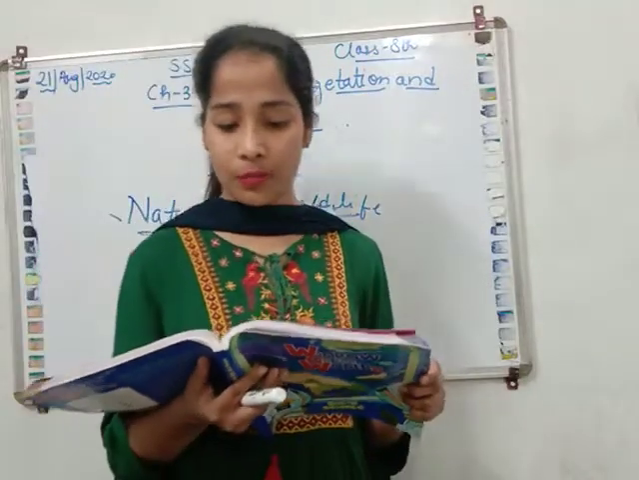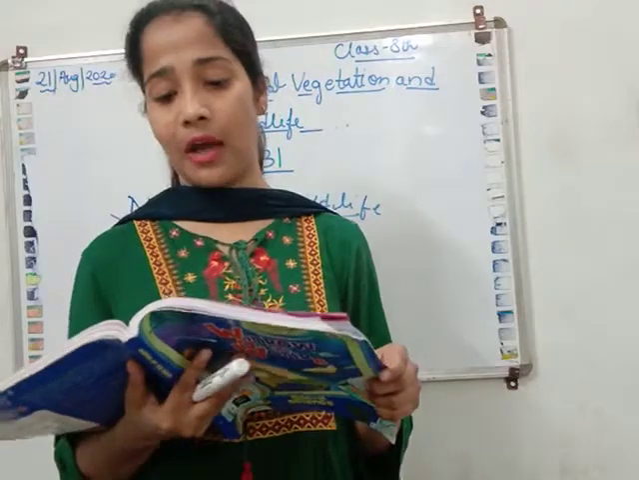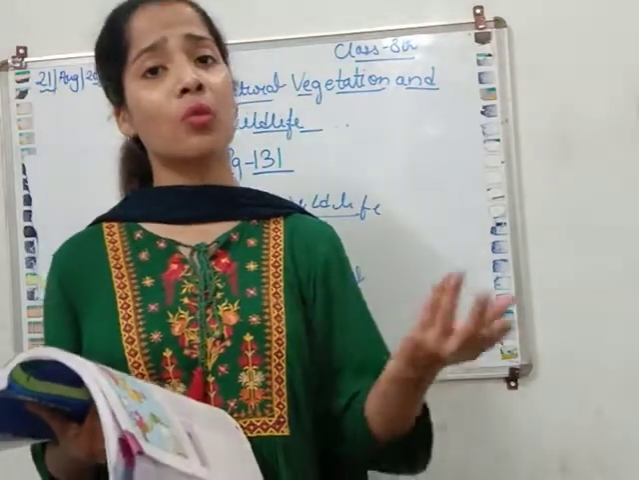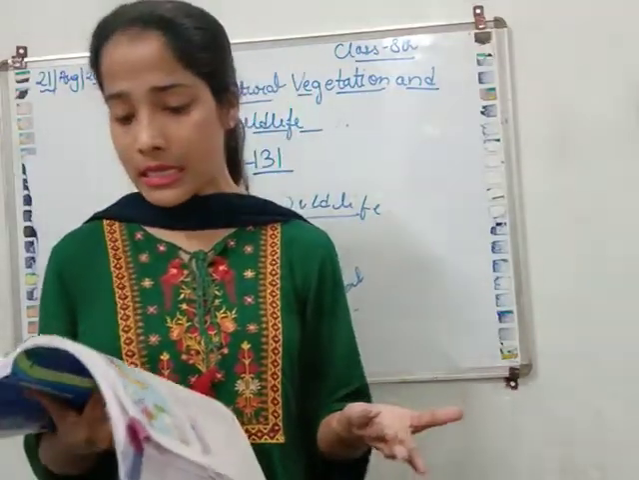Plants are capable of producing their own food. They are the producers and are known as autotrophs. You all know that very well. Plants prepare their own food by their own process. That process is known as photosynthesis.